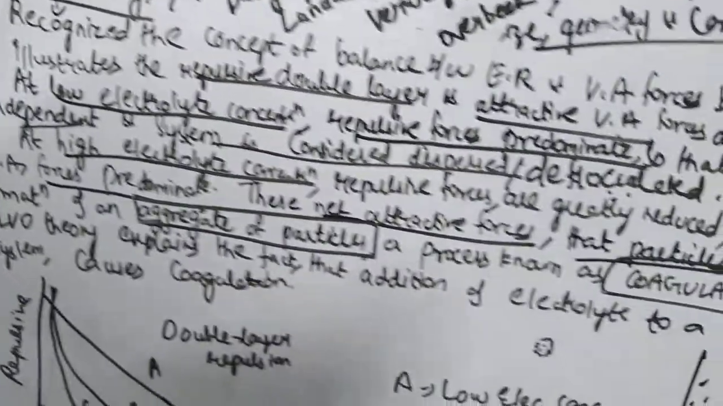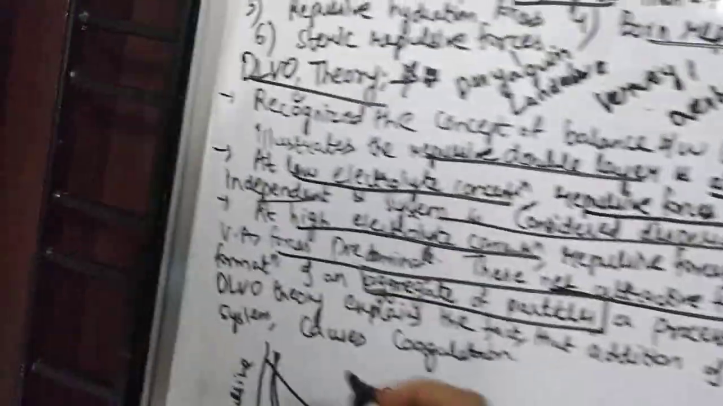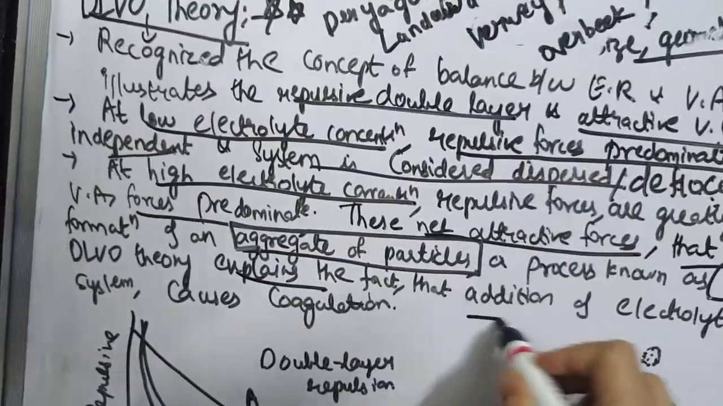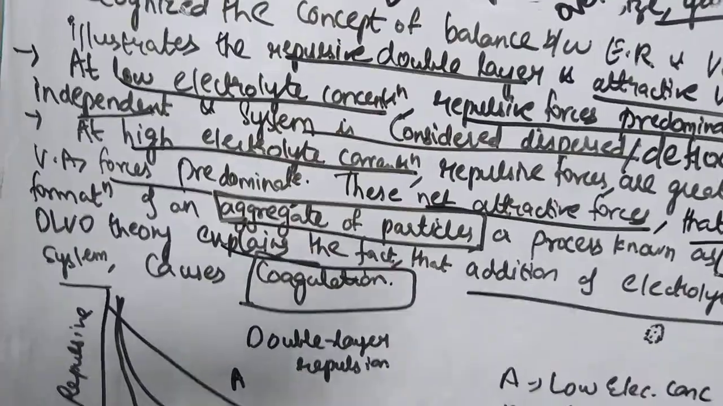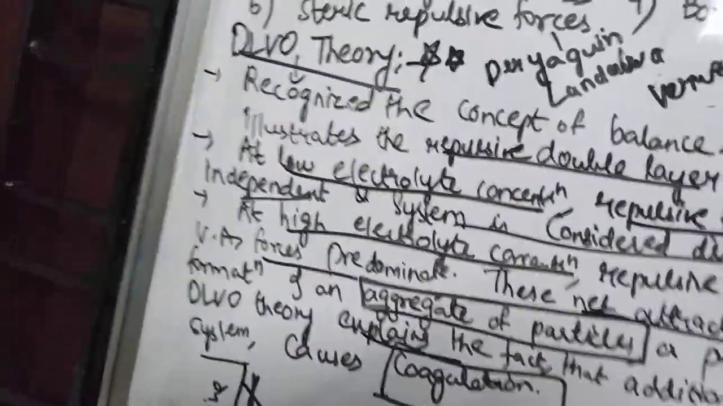So what is the DLVO theory stating? Thus the DLVO theory explains that the addition of an electrolyte to a colloidal system causes coagulation, nothing but aggregation or flocculation.